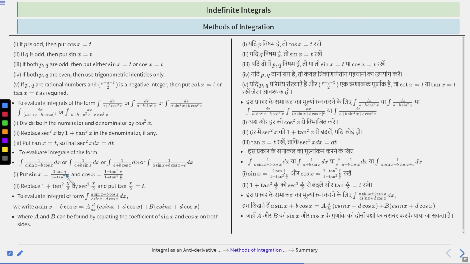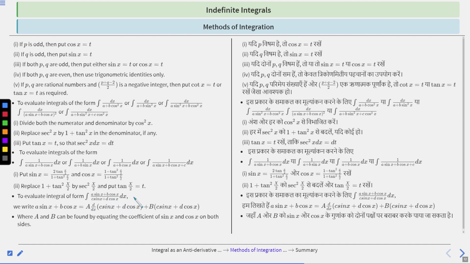Put sin x equal to 2 tan x by 2 upon 1 plus tan square x by 2, and cos x is equal to 1 minus tan square x by 2 upon 1 plus tan square x by 2. Replace 1 plus tan square x by 2 by sec square x by 2 and put tan x by 2 equal to t.